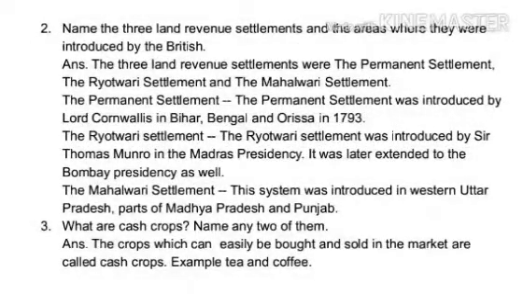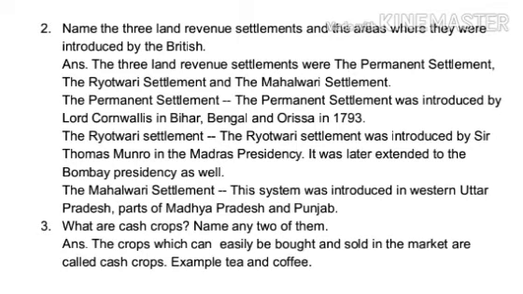Question 2. Name the 3 land revenue settlement and the areas where they were introduced by the British. Answer. The 3 land revenue settlements were the Permanent Settlement, the Rotwari Settlement, and the Mahalwari Settlement.